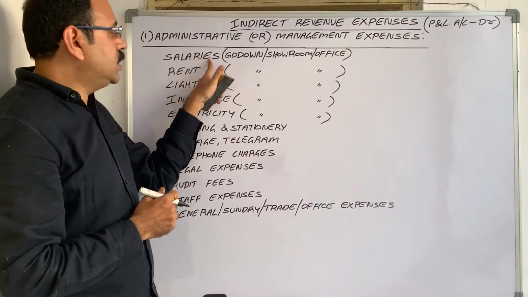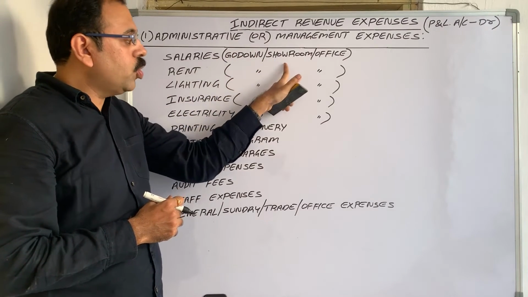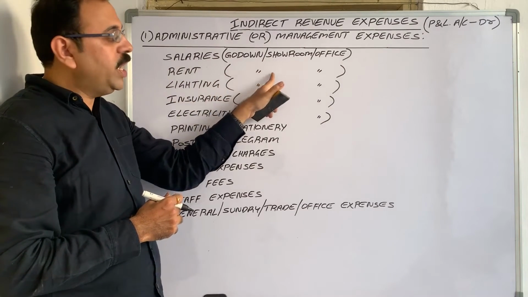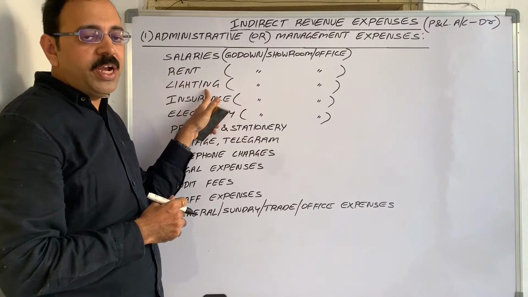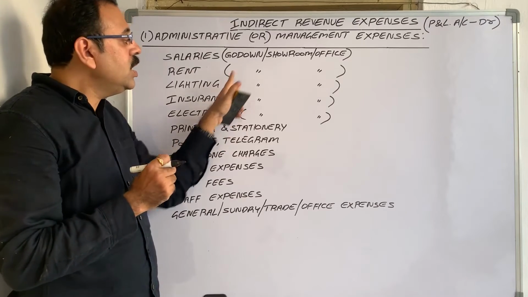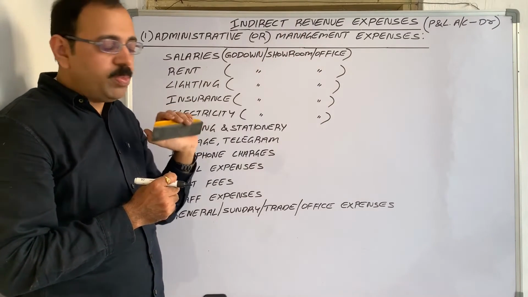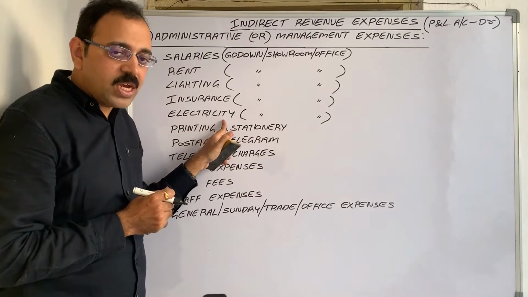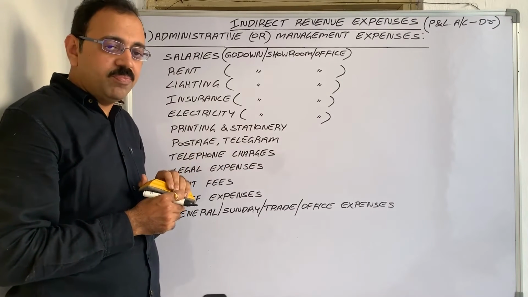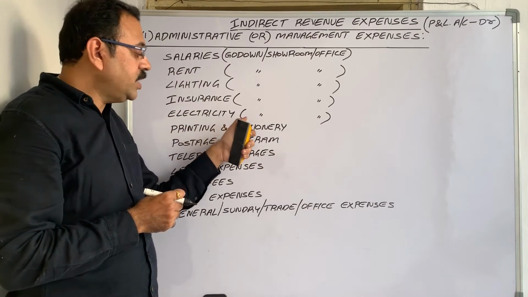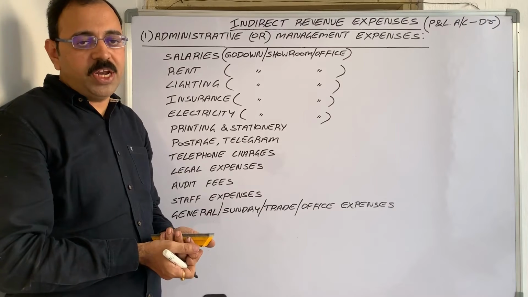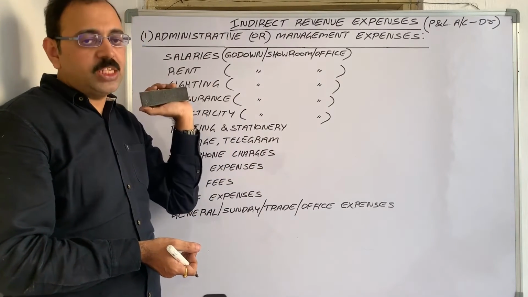Examples are salaries of godown employees or showroom employees or office employees. Rent of godown building, showroom building or office building. Lighting expenditure which is related with these 3 buildings. Insurance which we have taken on the godown or showroom or office buildings. Similarly, electricity charges which we paid for these 3 buildings. Printing and stationery. Printing means what you know. And stationery expenditure. When you run any office, then we have to spend some amount on stationery expenditure. So it comes under administration expenditure.